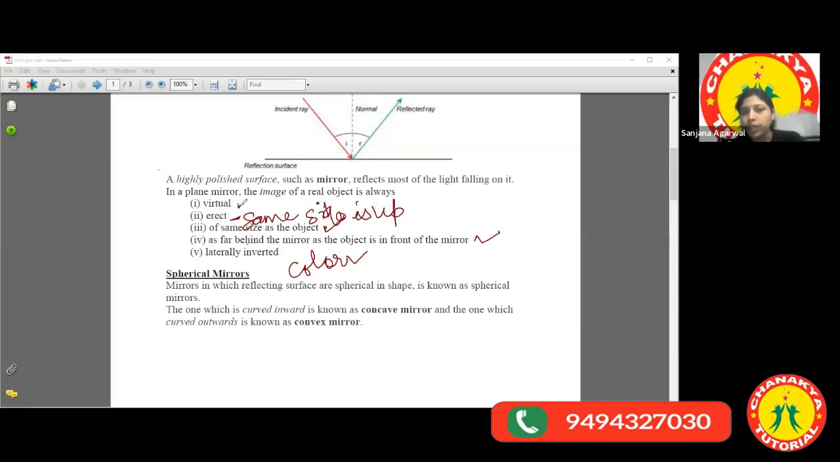Now comes what is virtual. Just for information, the opposite of erect is inverted. In some cases, when the image appears upside down, that type of image is inverted. This is in comparison with the erect. Okay. Now, what is virtual?